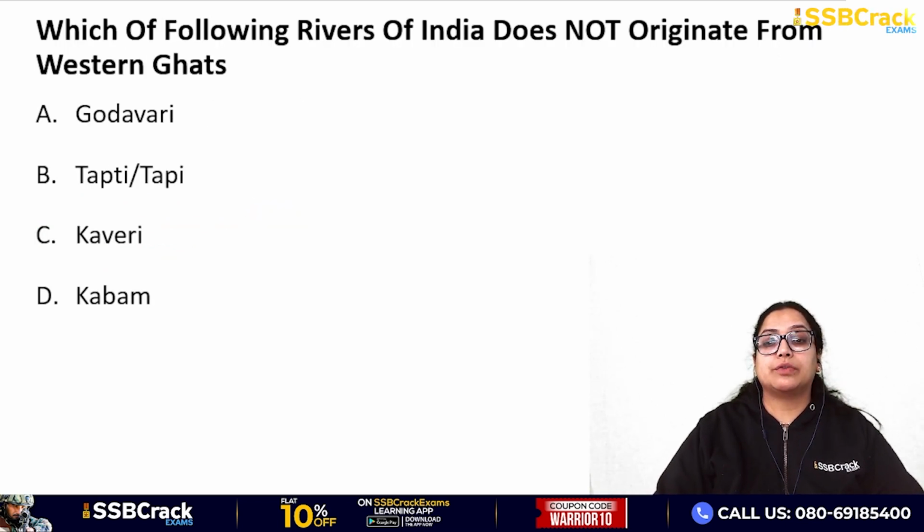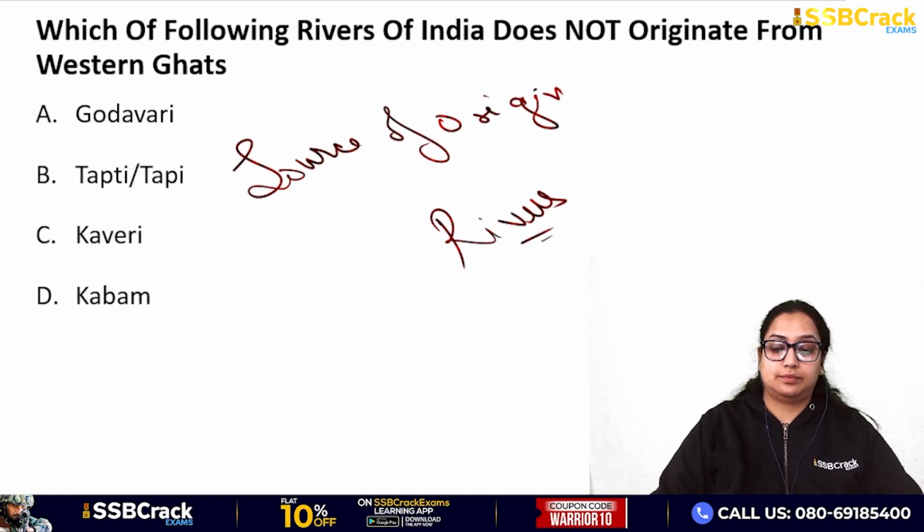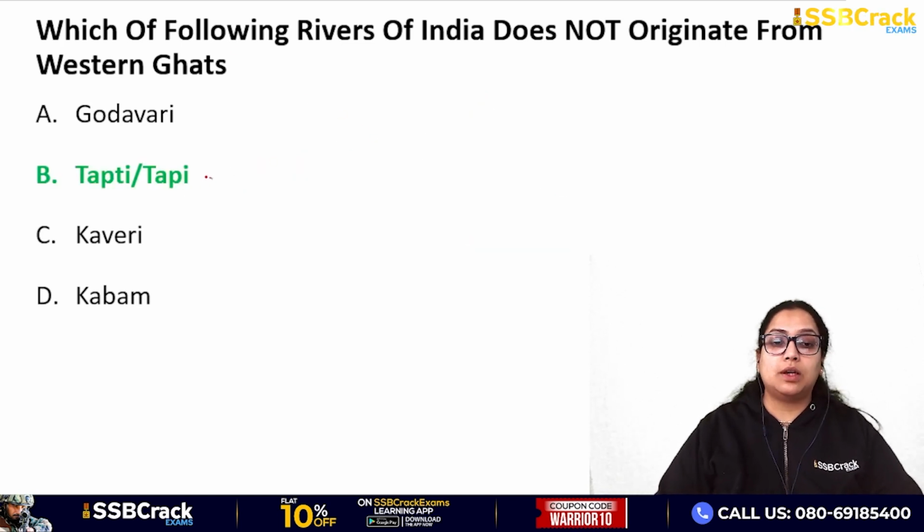Which of the following rivers of India does not originate from the Western Ghats? Godavari, Tapi, Kaveri, Krishna. So this is the question on the basis of the source of origin of rivers. Okay, so the answer is Tapti or Tapi river.